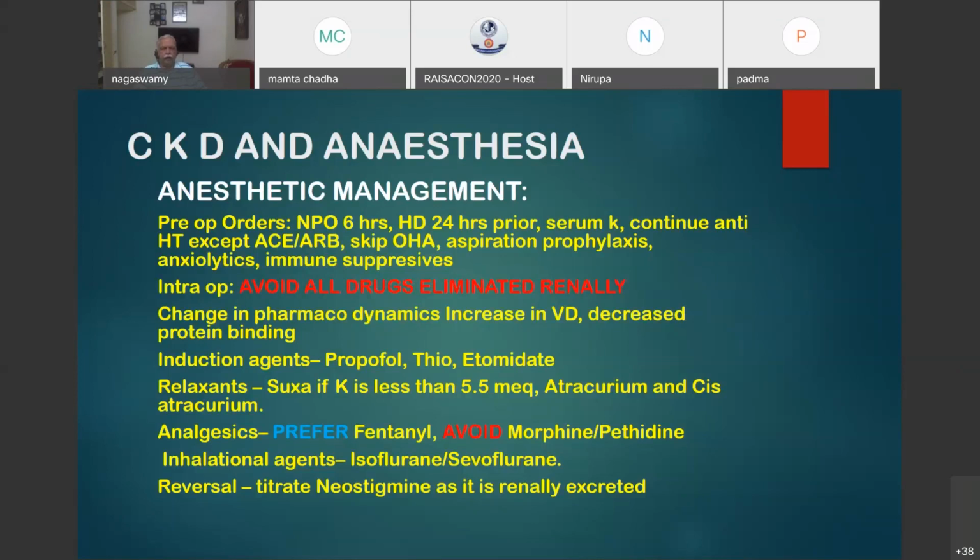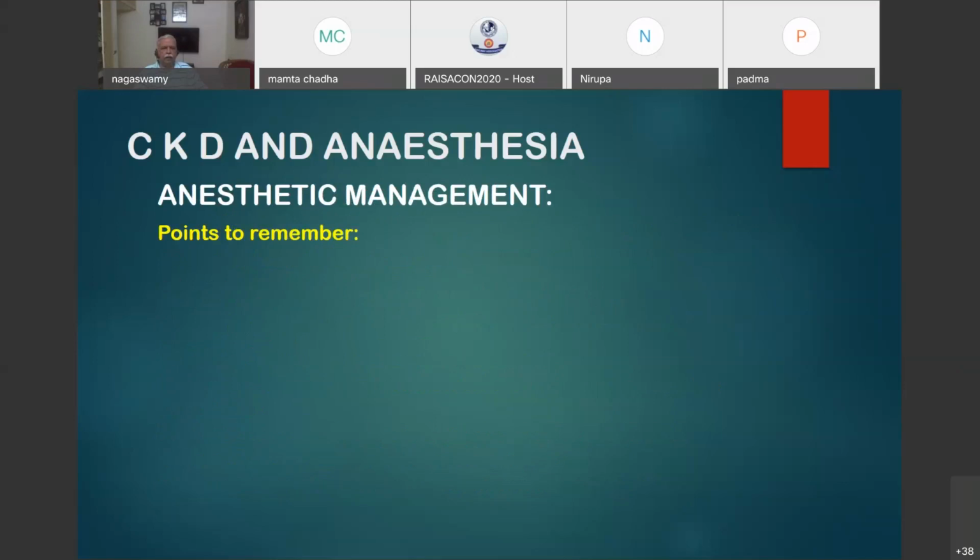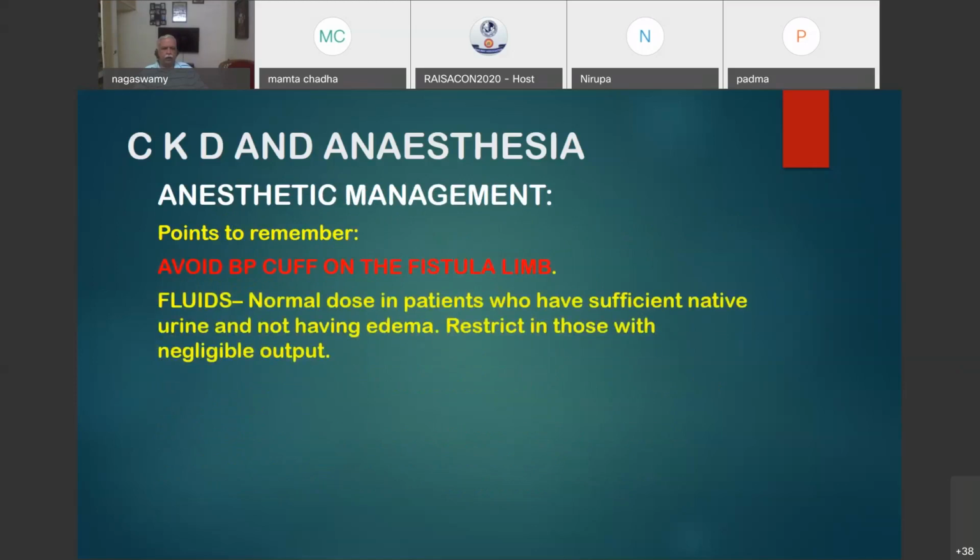Analgesics, prefer fentanyl, avoid morphine and pethidine. Inhalation agents, isoflurane. If it is not available, sevoflurane also can be used in small amounts, less than 1 MAC. Reversal, titrate neostigmine as it is renally dependent. So points to remember, avoid a BP cuff on the fistula limb and avoid an IV line there also.